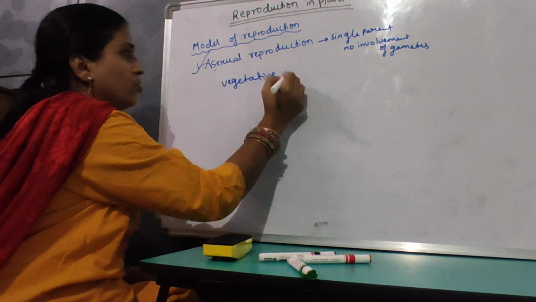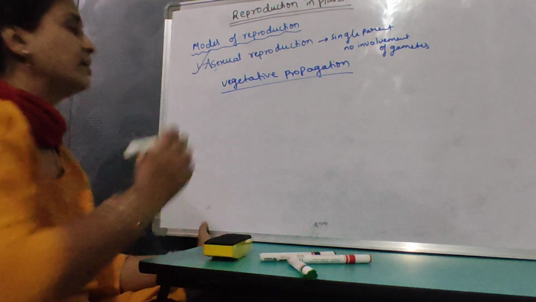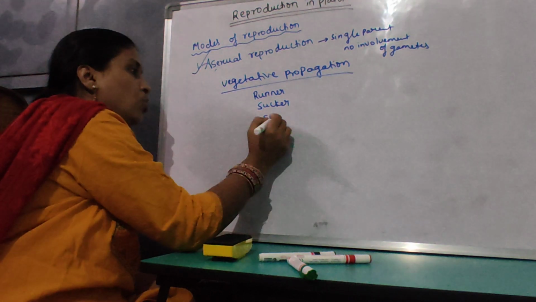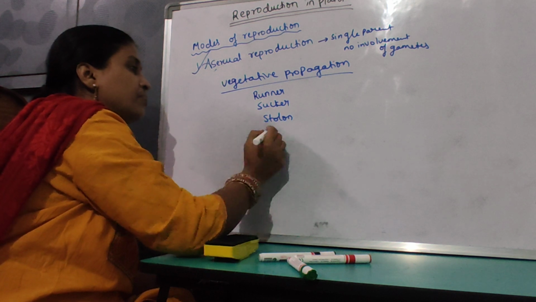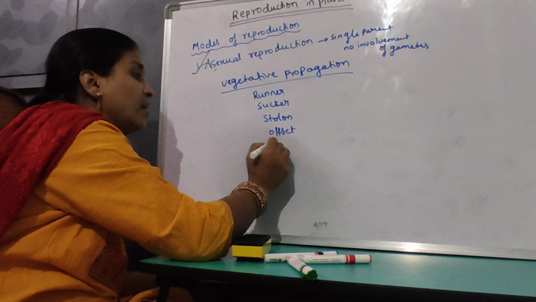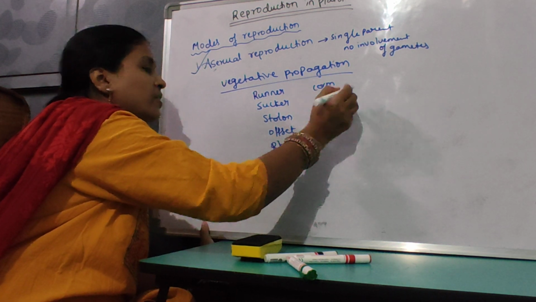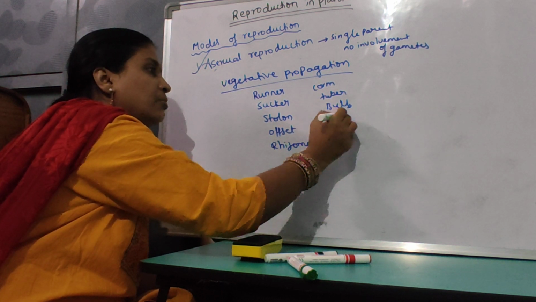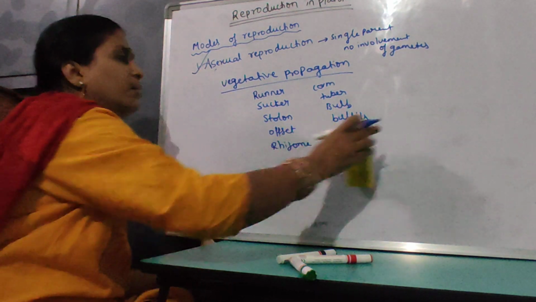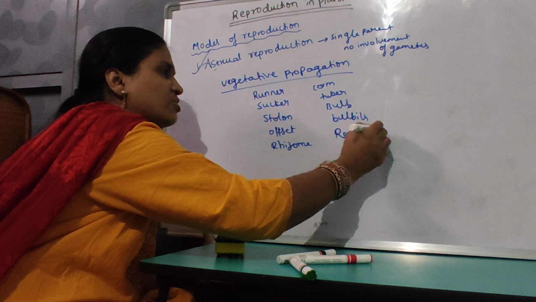Vegetative propagation can take place by runner, sucker, stolon, offset, then you can say rhizome, corm, tuber, bulbils, then vegetative leaves, bulbils, reproductive leaves, reproductive buds or reproductive leaves.